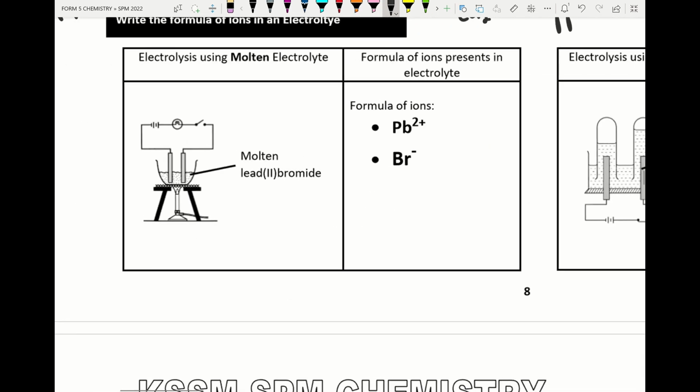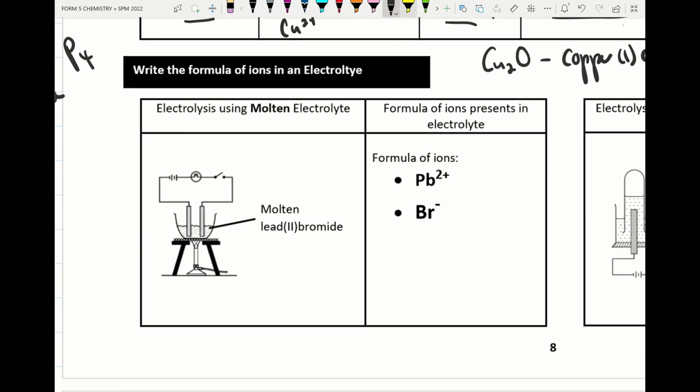Alright, so next we move on to electrolysis. Under electrolysis, how to write the formula of ion. Please remember molten contains 2 ions only. Alright, so we take lead 2 bromide, the formula is PbBr2. From here we take the lead 2 ion and also the bromide ion.